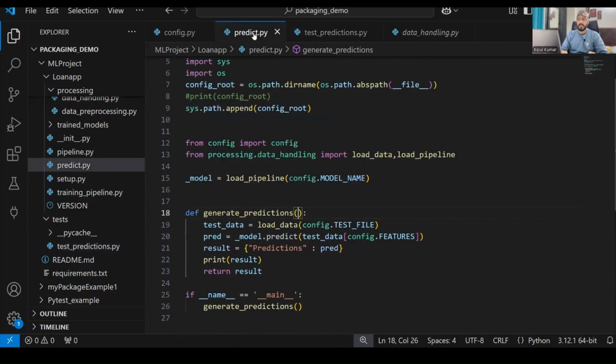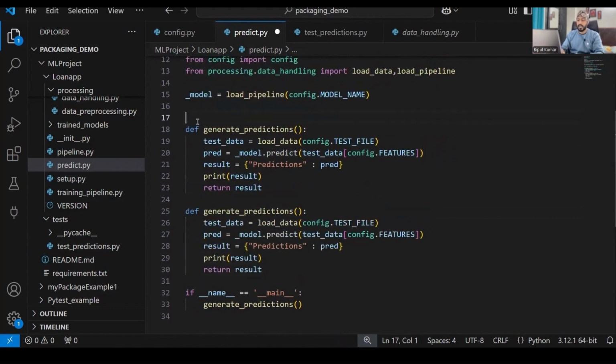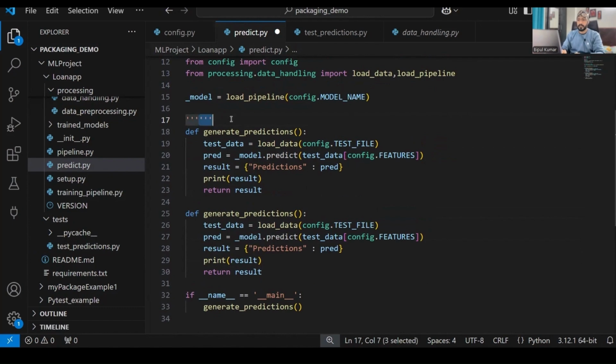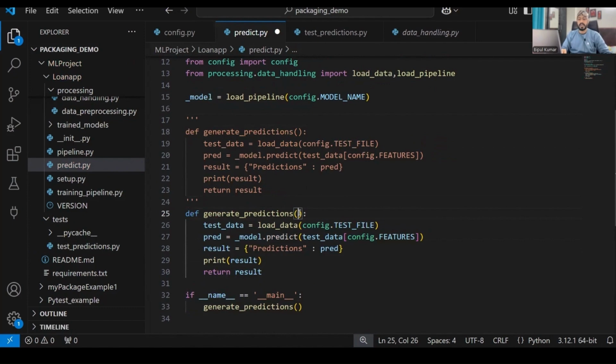So we need to do what? We need to create a function over here which can accept some parameter. For that, I'll copy and paste it, and for the time being, I will comment this thing. All right. And then here I'll modify this function to accept a value and make a prediction. That means accept a single row and make a prediction. In this function, the first thing we need to do is define something called data input. That means now this function will work based on the data that we provide. Earlier it was making predictions on the complete test file.